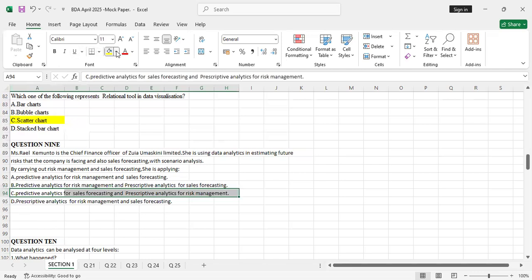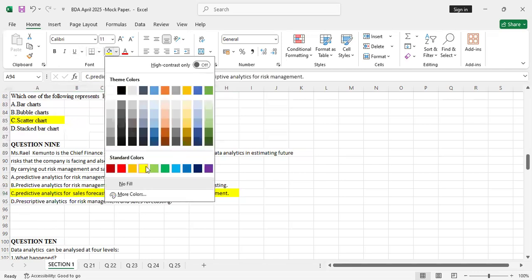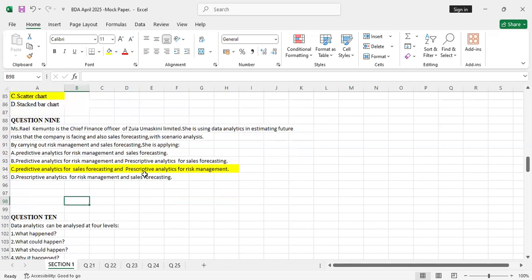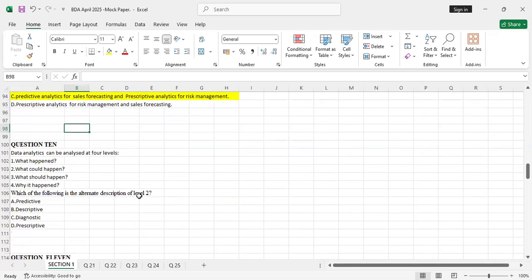In this question, you have to read the notes, but you also have to think across the question. You have to think of what is prescriptive, what is predictive, and what is descriptive. Descriptive is what was missing there. So I'll go to question 10.